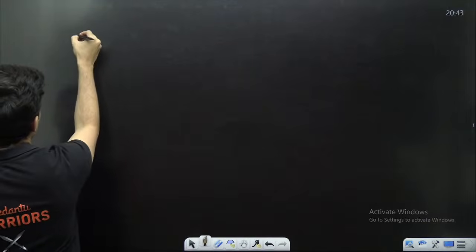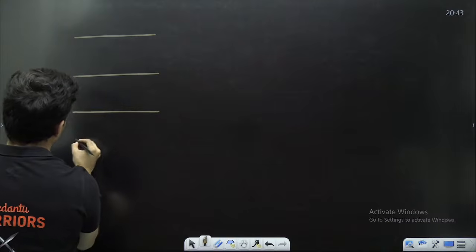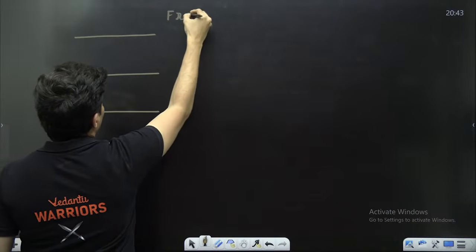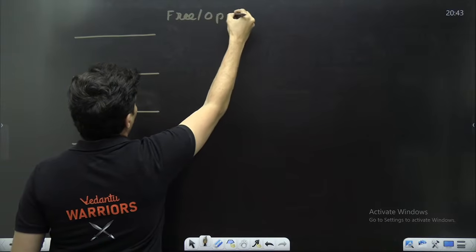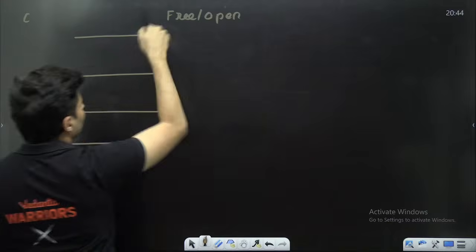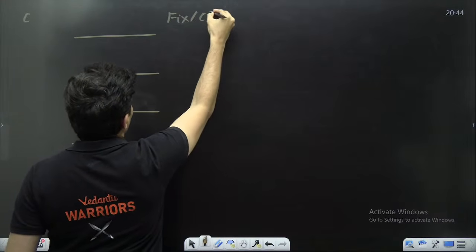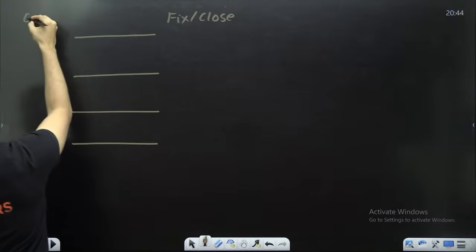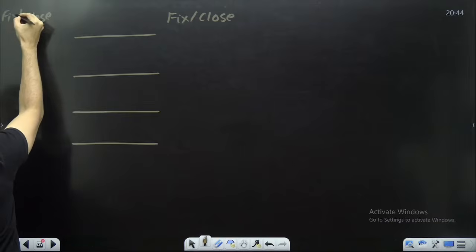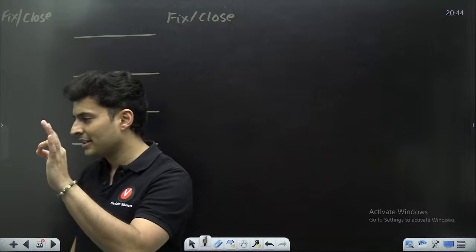Imagine you have a string and I tell you this side is free or it is open, and this side is fixed or it is closed. Even this side, it is closed or it is basically fixed. Both the sides are fixed. I hope you are able to see those lines.